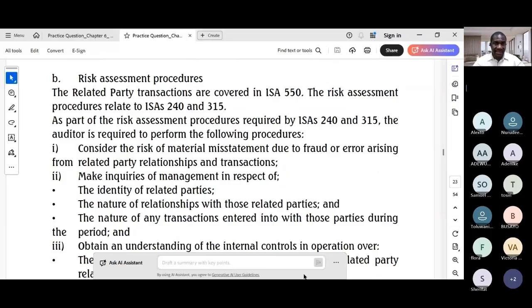It's actually a direct test of your knowledge of ISA 550, which deals with related party transactions. So you need to outline the specific procedures an auditor must perform. So how do you write that? Begin by stating the procedures. State that the procedures are part of the auditor's risk assessment and as required by ISA 550.